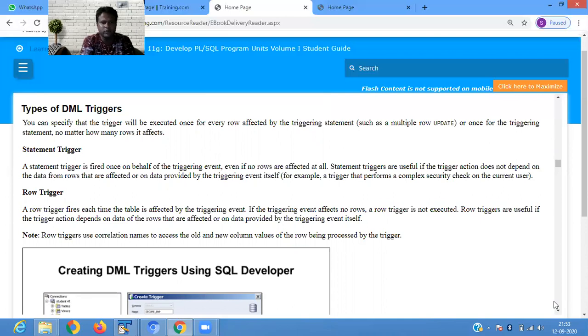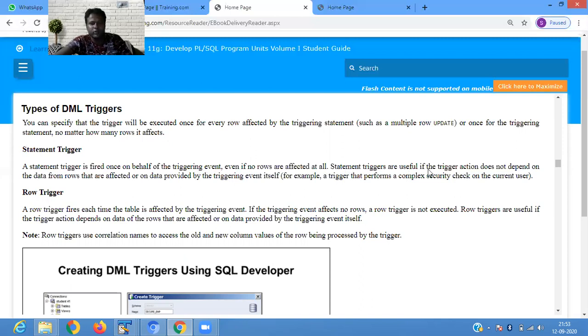Statement triggers are useful if the trigger action doesn't depend on the data from the rows that are affected or on the data provided by the triggering event itself. So a statement trigger is fired only once on behalf of the triggering event, even if no rows are affected at all.